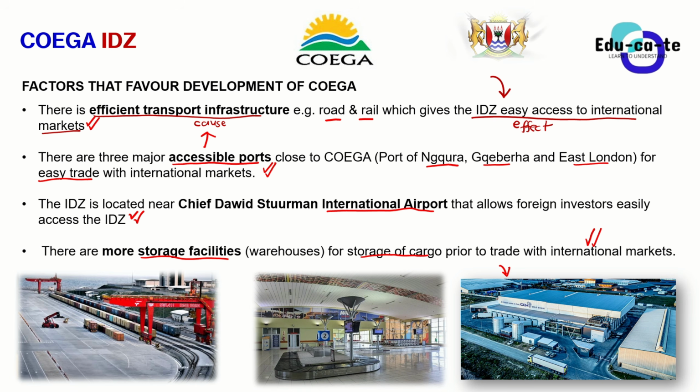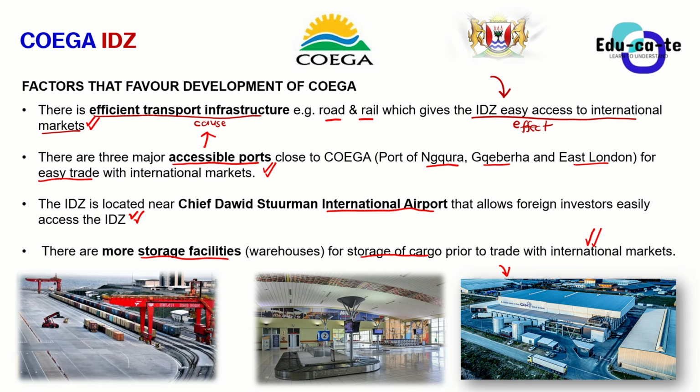You are a creative learner. You are supposed to improvise on it. You are supposed to research on it. You must think of other things that make Coega ITZ one of the most successful. Because in fact, it is the most successful industrial development zone in South Africa, because it has got quite a lot of factors that are favoring it.